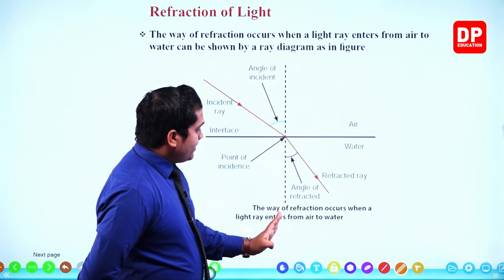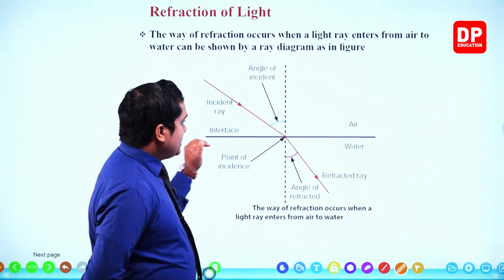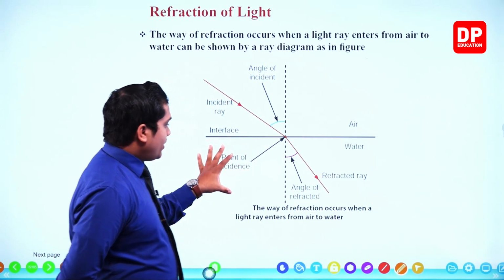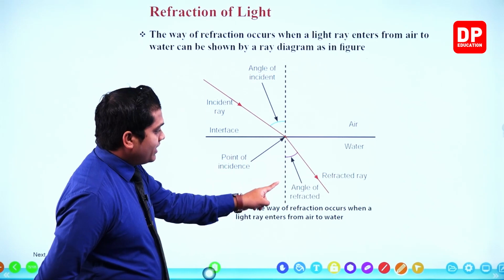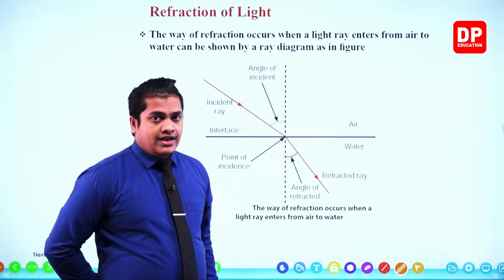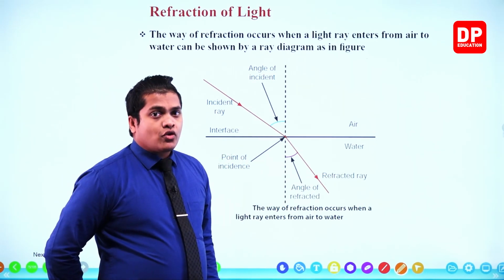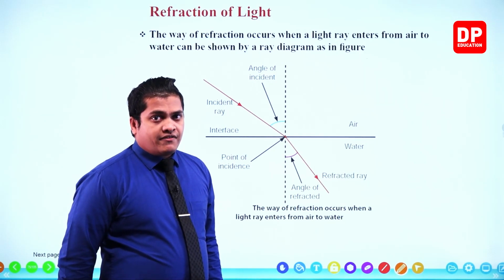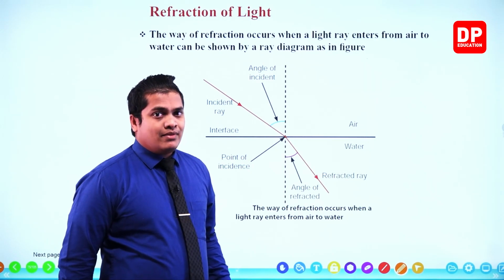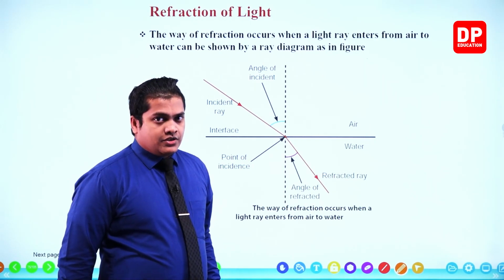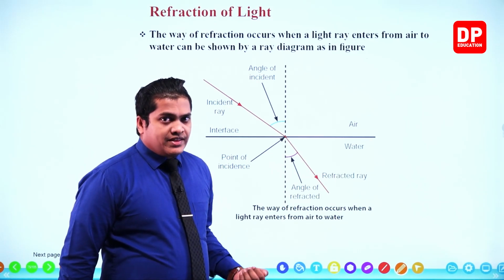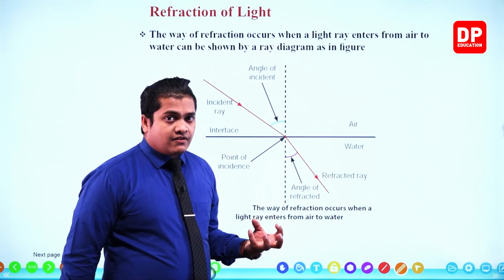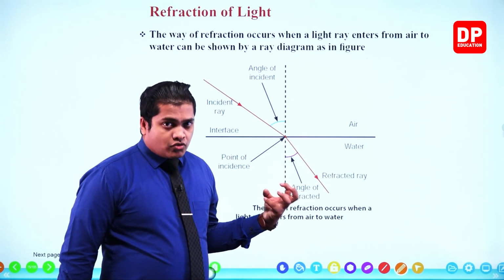Then the line perpendicular to the interface, passing through the point of incidence, is referred to as the normal. So this is the normal, my dear children. It is an imaginary line, which means we have to draw it ourselves. In a normal refraction, we won't be able to observe it. It's an imaginary, man-made, artificial line. To make our refractions more convenient we draw the normal, and during reflections also we draw it.